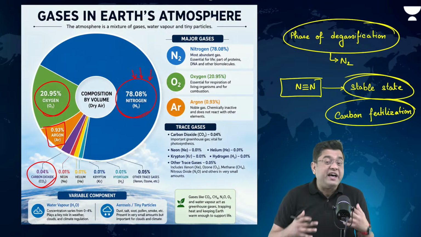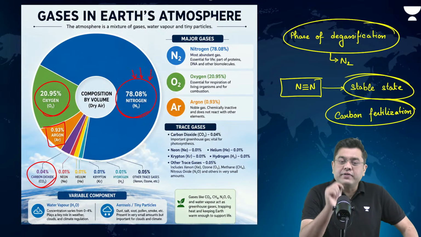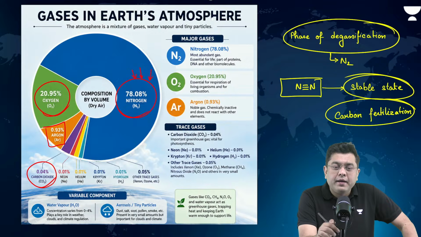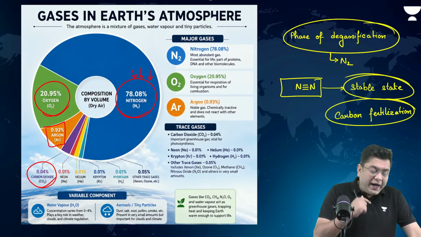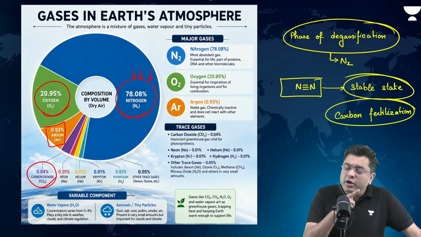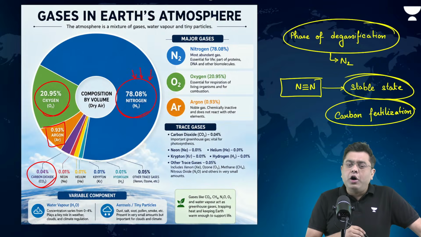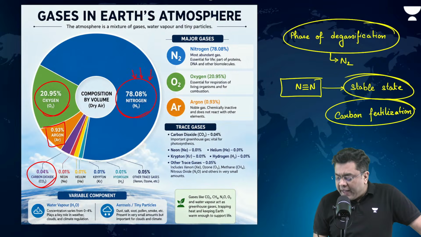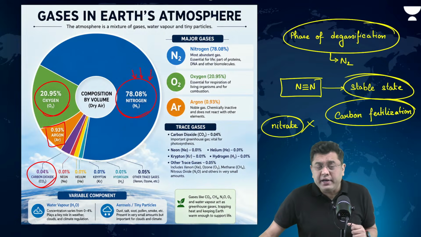So these gases have been changing, but nitrogen remains consistent. Why? Basically, because nitrogen is non reactive. It is this reason why the nitrogen does not react with the rocks. And because it does not react with the rocks, it does not form any of the nitrate compounds in the rocks. Rocks will have carbonates, oxides, etc., but not nitrates.